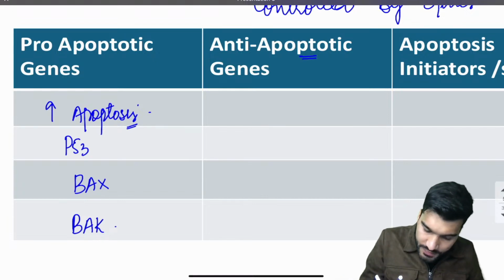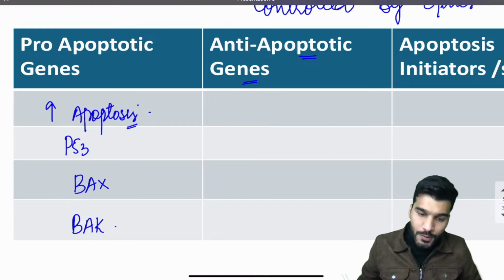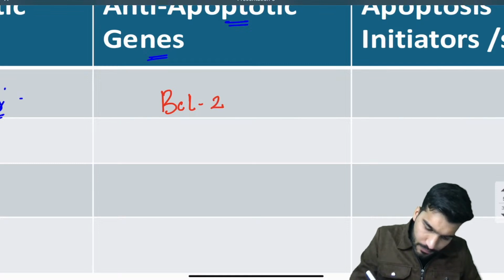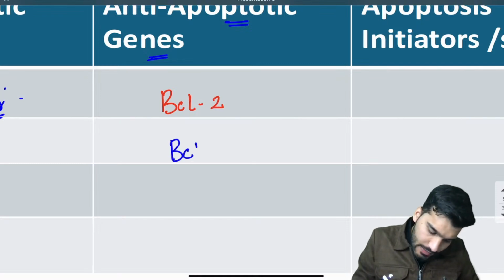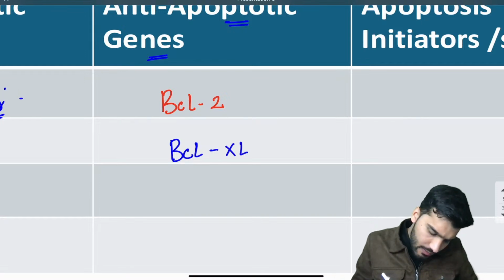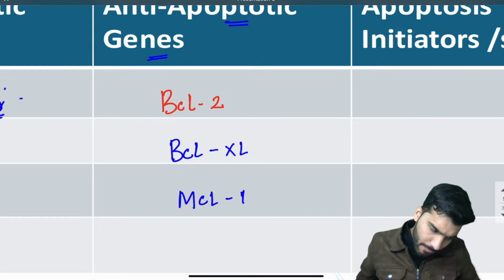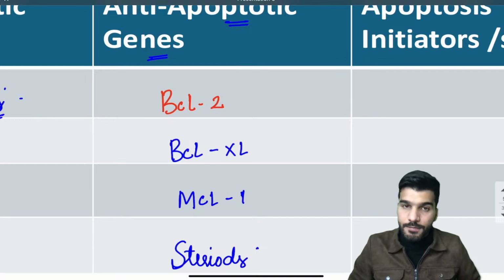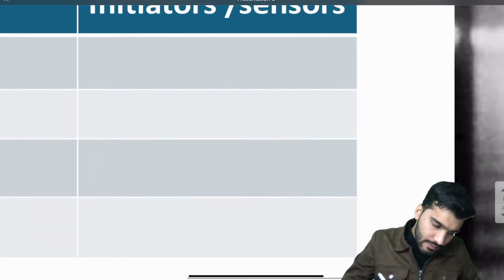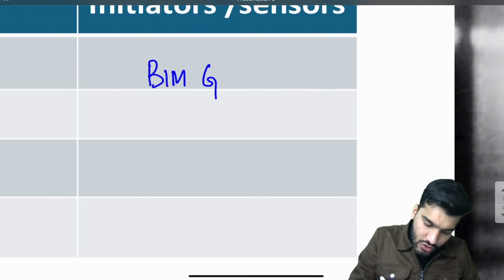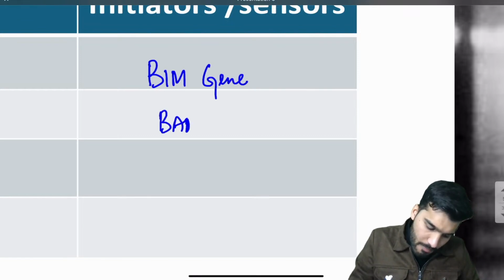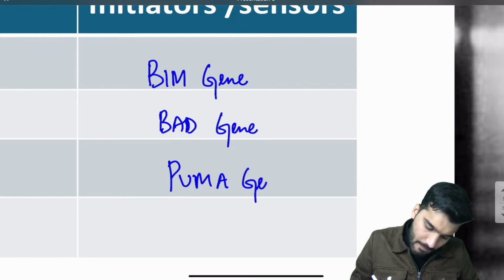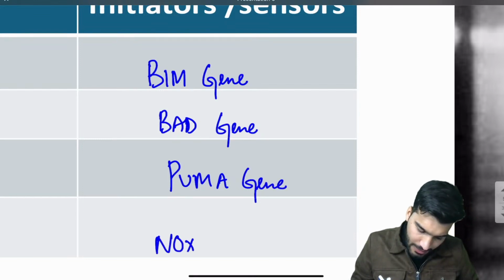Then anti-apoptotic genes, which decrease apoptosis. What are the anti-apoptotic genes? Number one, all the L containing genes: BCL2, BCL-XL, then MCL1, and steroids. Then the initiators or the sensors: BIM gene, BAD gene, PUMA gene, and NOXA. BIM, BAD, PUMA, NOXA. These are the sensors.